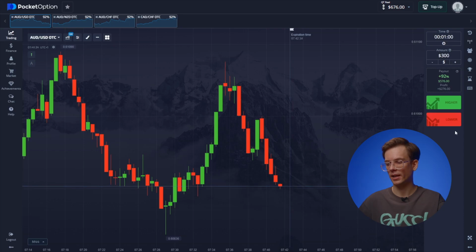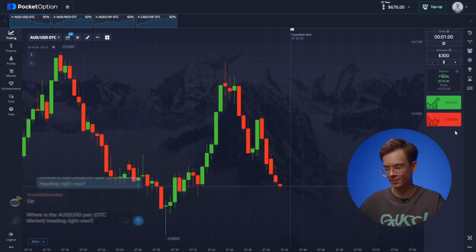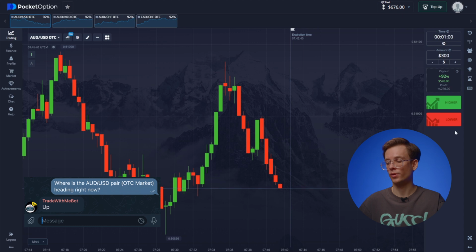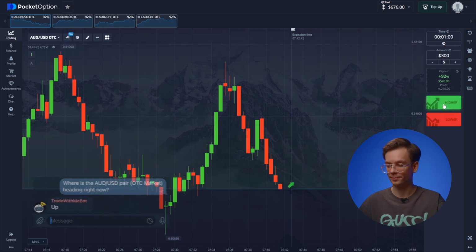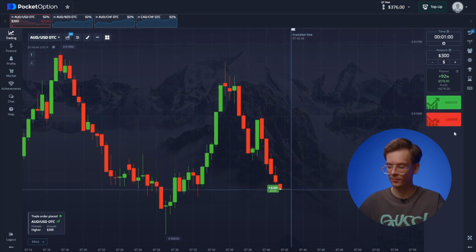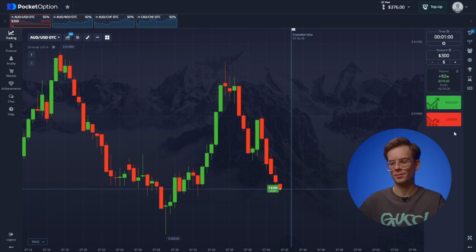Let's move on to the final trade. Back to the Australian and the US dollar. Bumping up the investment to 300. Bot predicts a trend reversal for an upward movement. Let's go. Seems like the momentum is too strong. I think the bot made a mistake again. And the price will probably drop low and hit the previous support level.